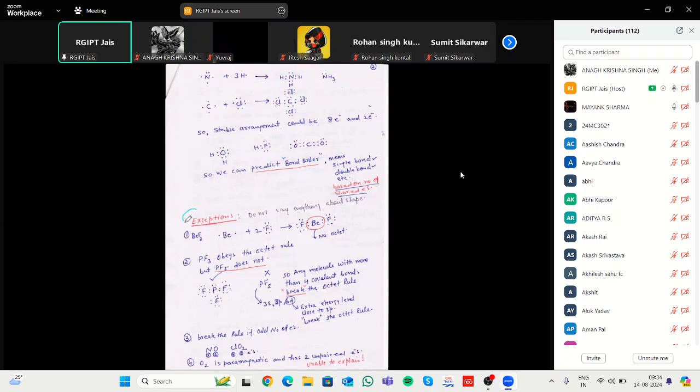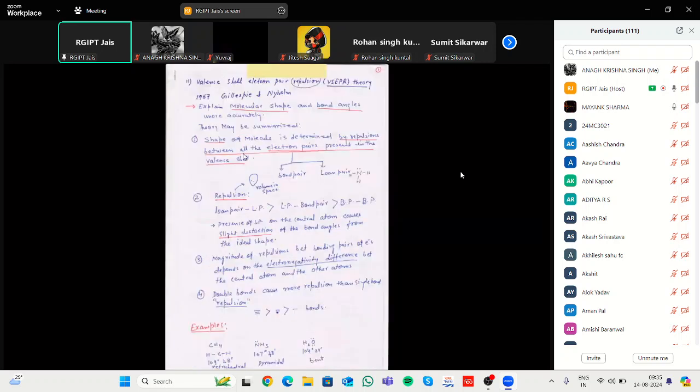There are some limitations of Lewis theory: it does not explain the shape, pi bonding, or how many lone pairs of electrons an atom has. These concepts cannot be explained by Lewis. That's why the next theory, VSEPR theory, plays a role.